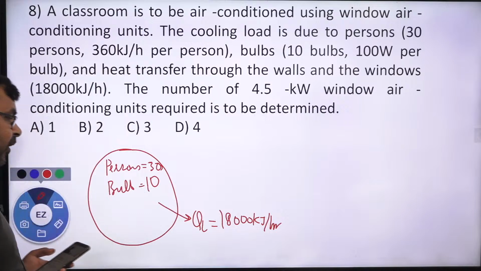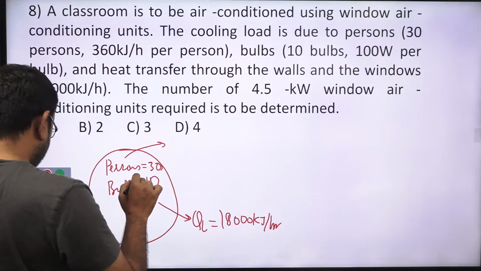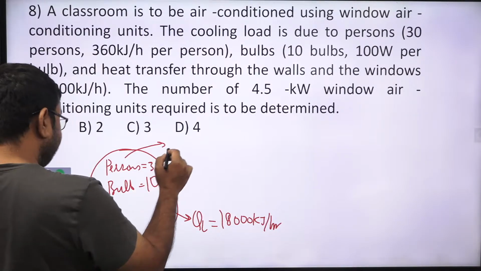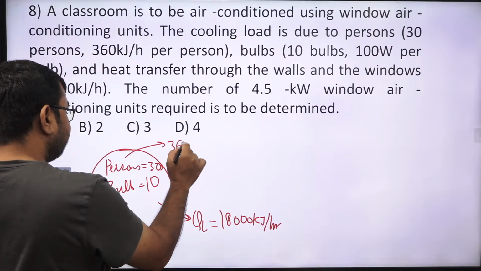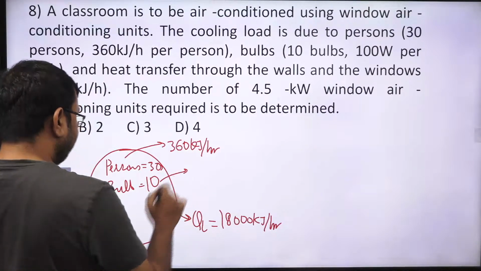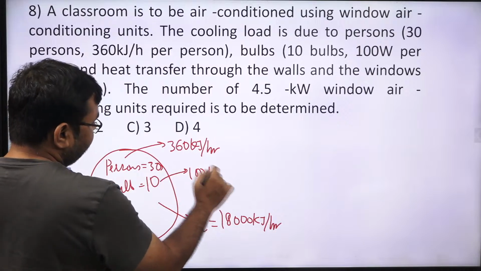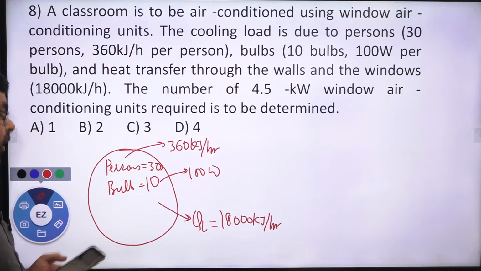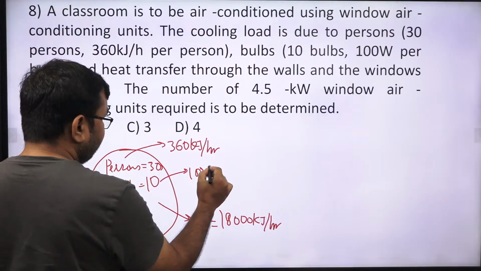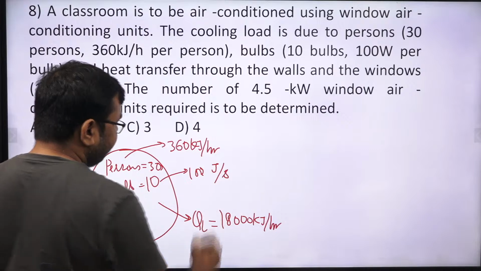Is it clear? And obviously the cooling load for one person is 360 kilojoule per hour, and similarly the cooling load for one bulb is 100 watt. Yes or no? 100 watt, or simply we can say 100 joule per second. Yes or no?